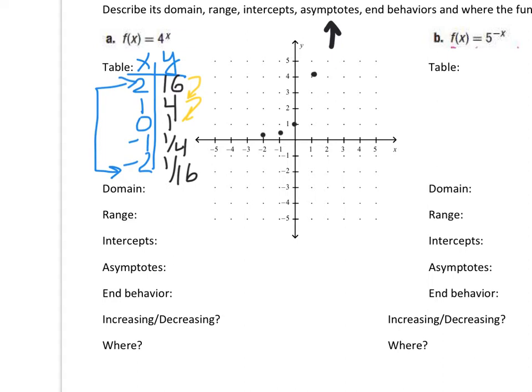So plotting our data, looking at the ordered pairs, we can see where we have a horizontal asymptote as we go to negative infinity, and the curve would go something like this.